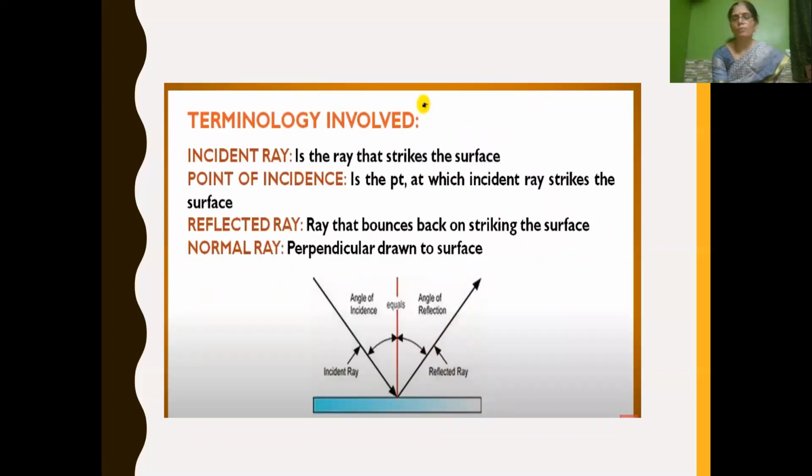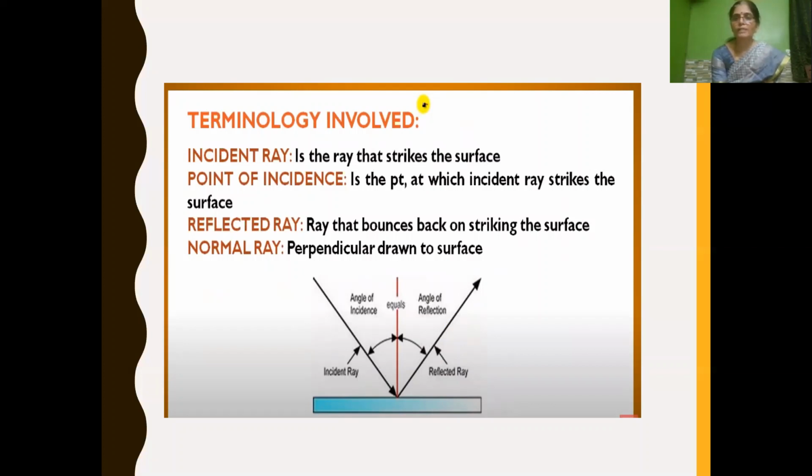And what are the terms we can use for this reflection? We have learned incident ray, the ray which strikes the surface. And the point of incidence: the point at which the incident ray strikes the surface is called the point of incidence. You can see here in the figure, when the light falls on the surface, that ray is called the incident ray, and the point on the surface at which it strikes is called the point of incidence.